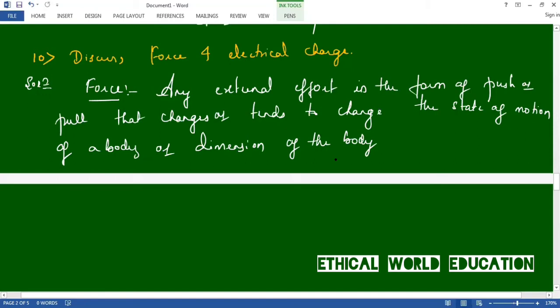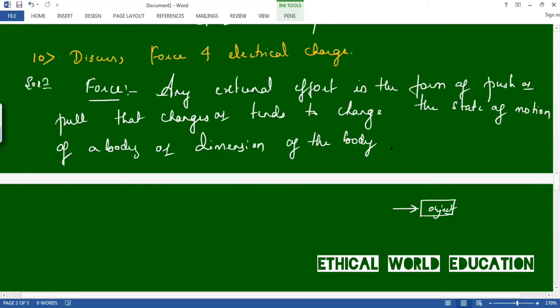For example, let us crack this definition. Some object is there, and you are applying a force on it in this particular direction. There is an external effort in the form of push.